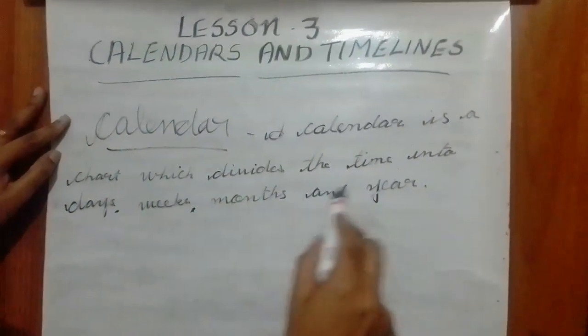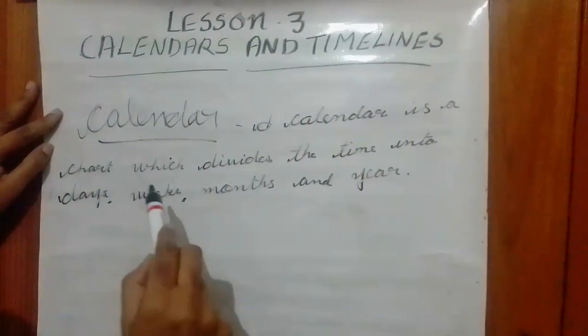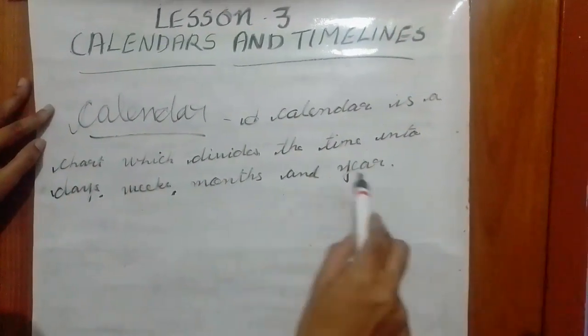A calendar is a chart which divides the time into days, weeks, months and year.